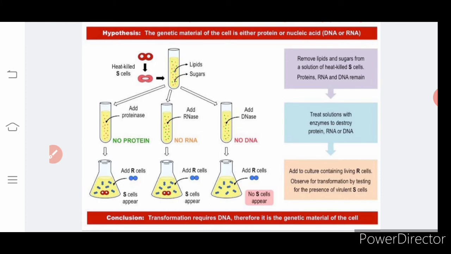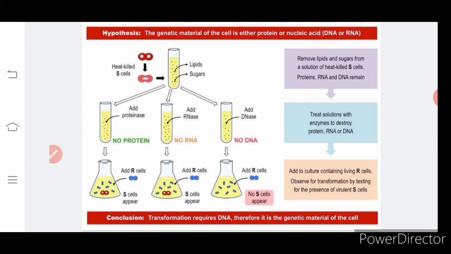First for that they have taken a test tube, from which the lipids and sugar are removed from the solution. It is a medium to which they are adding the heat-killed strain of pneumococcal bacteria. Then it is split up into 3 test tubes. In one test tube they have added proteinase, in the second RNase, and in the third DNase.